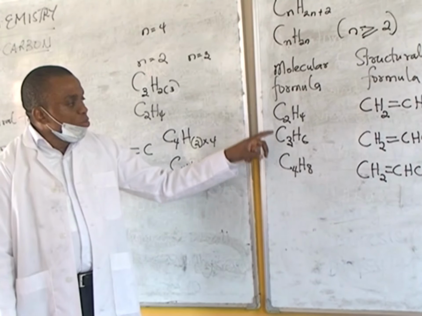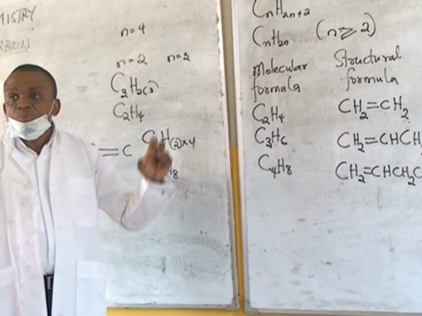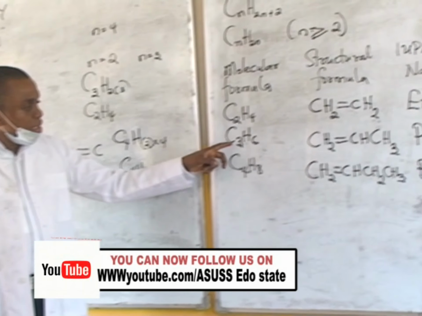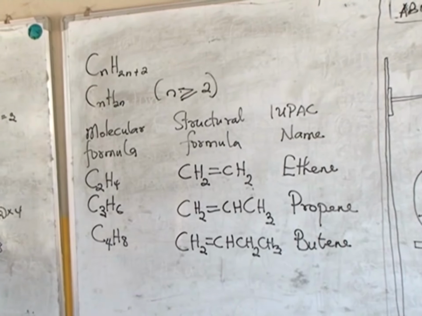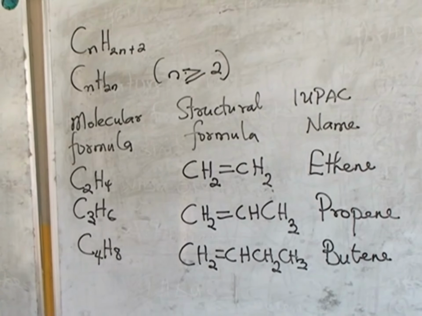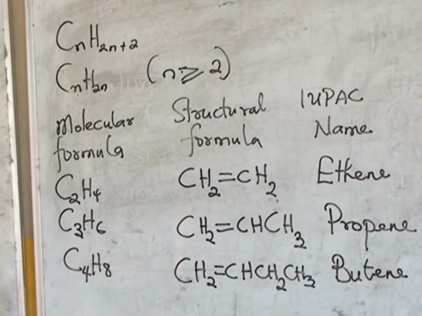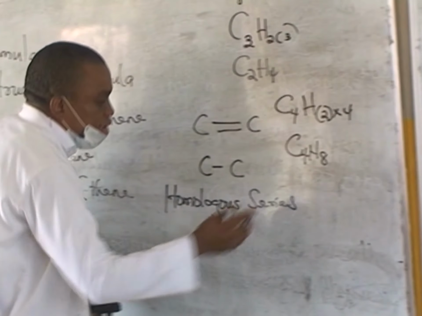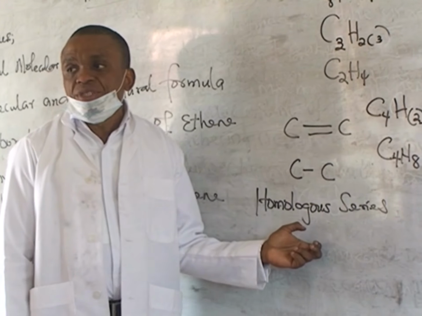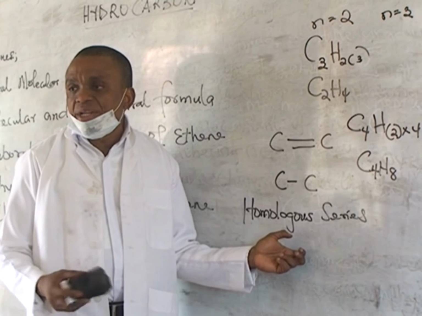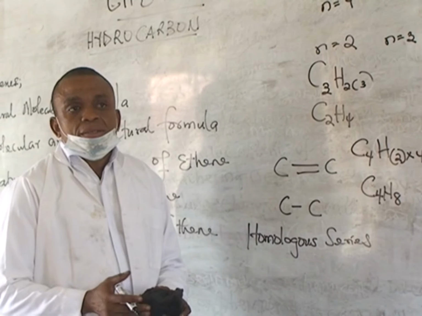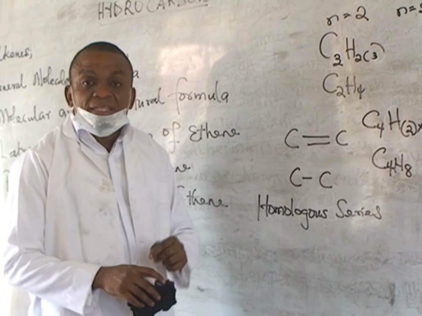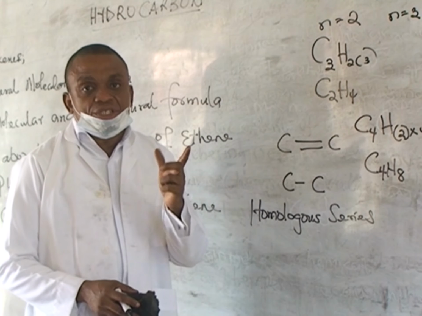Now, if you take a look carefully, you'll find out that each of the members of this alkene family differ from each other by a CH2 group. Now, this is C2H4. If you look at C2H4 and C3H6, it is just a difference of what? CH2. And that takes us to what we refer to as the homologous series. The homologous series is a family of organic compounds that have similar physical and chemical properties, and they differ from each other by a CH2 group.